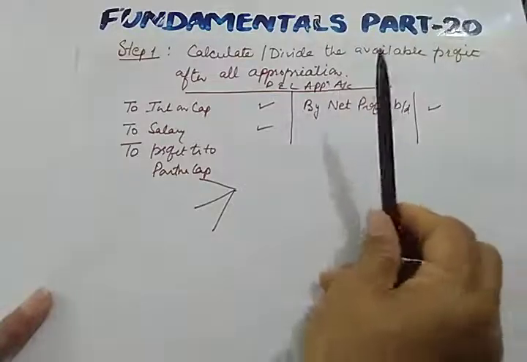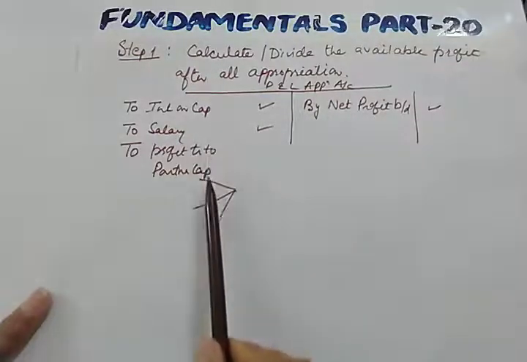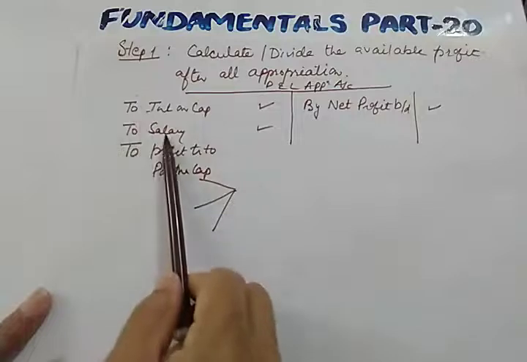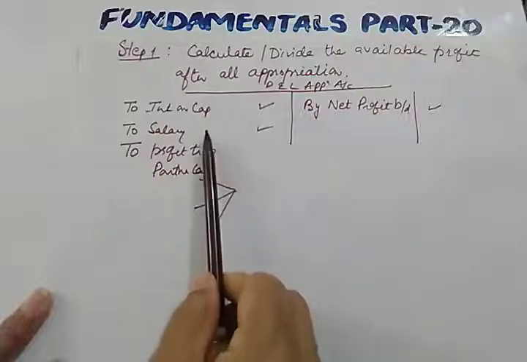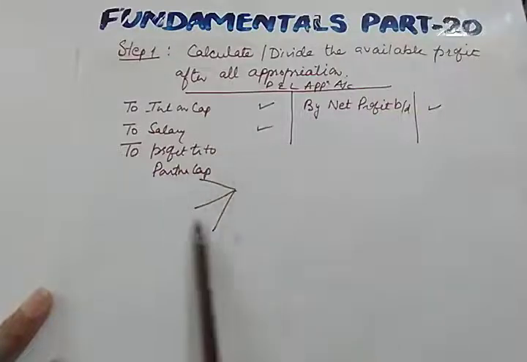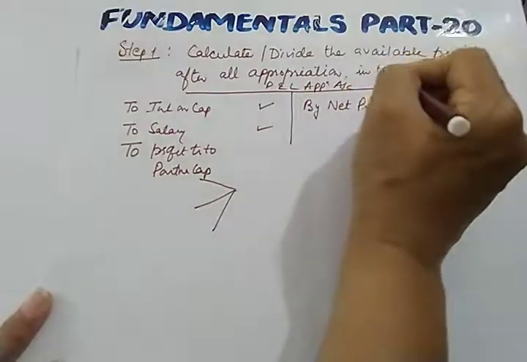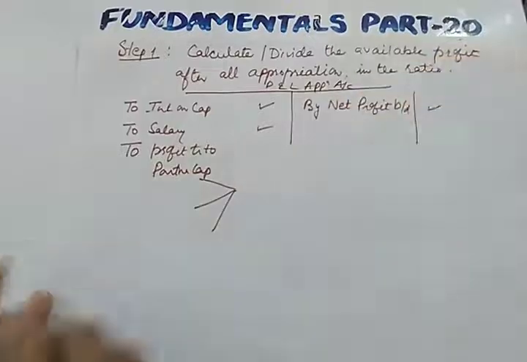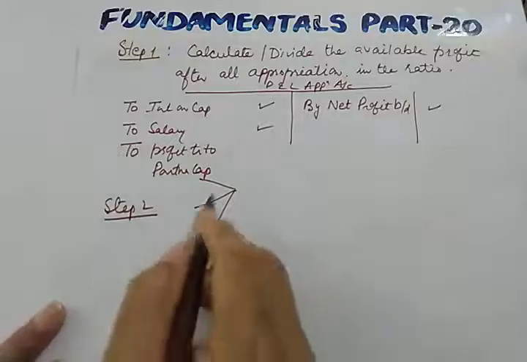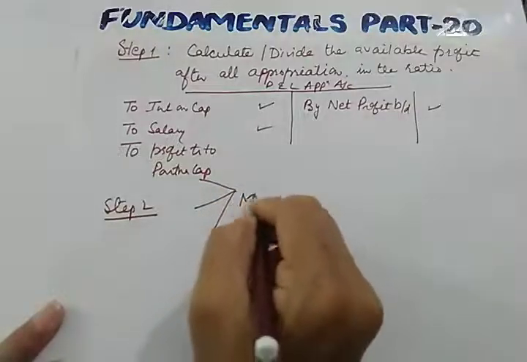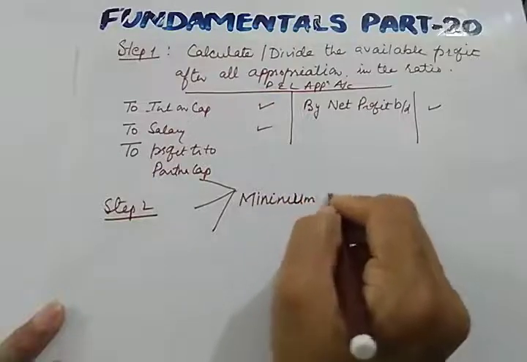So it's not that whenever a question on guarantee comes, you will directly distribute the profit and ignore these appropriations. First of all, you will have to do all appropriations. Then after doing these appropriations, you will divide the profit in the agreed ratio. Whatever ratio is given to you, you will divide that profit. Now in step 2, you will see what is the amount of minimum guarantee.